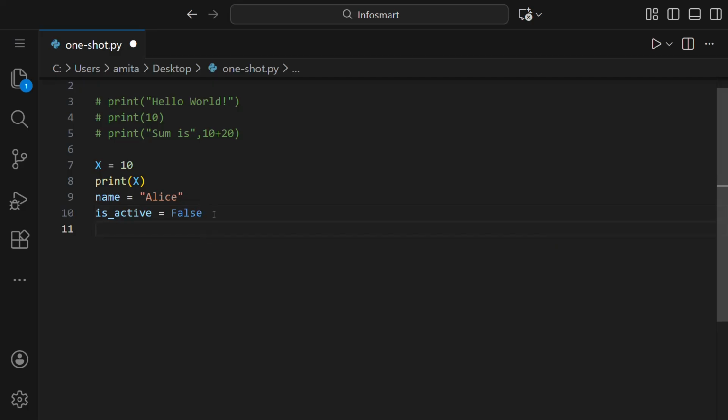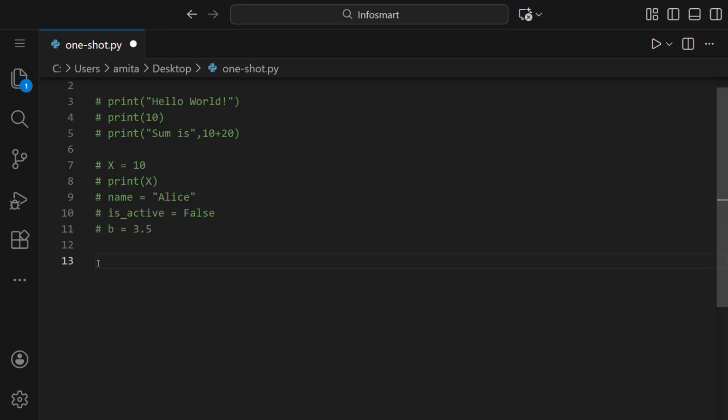And if we, let's say, take one more, like b is equal to 3.5, then this 3.5 is float, that is decimal value. And this value has been assigned to the variable b. One thing that is to be noted, that variable name cannot start with a number. For example, if we say it to be like this, let us comment this 1b. So you can see error is coming because the variable's name cannot start with a number.